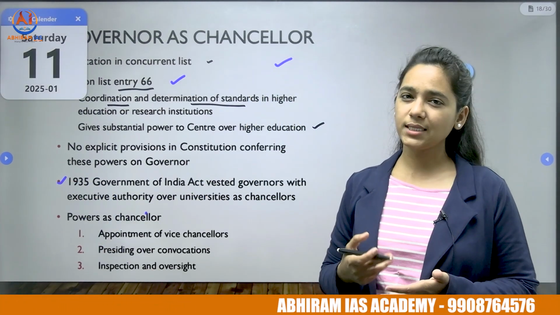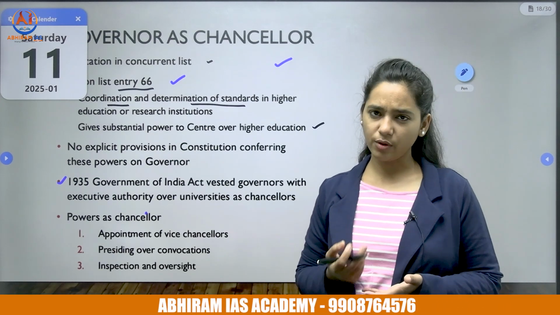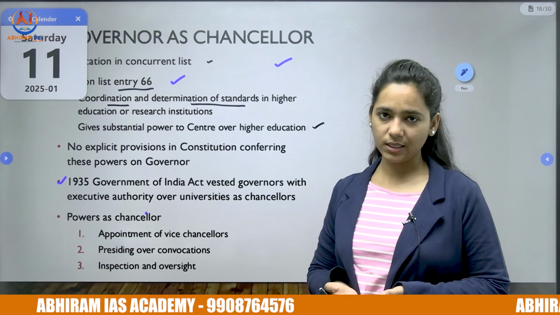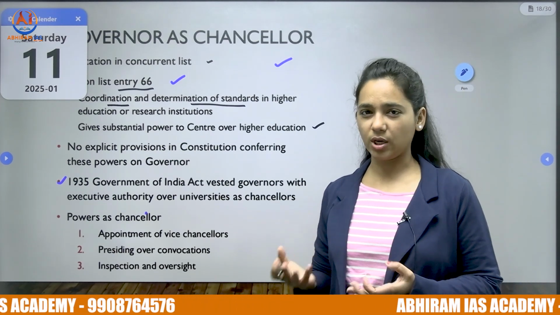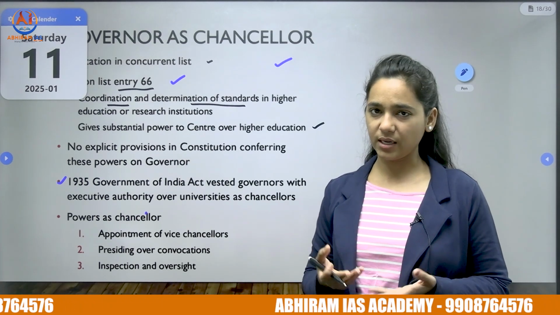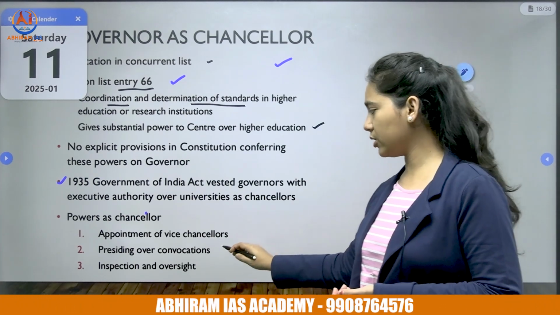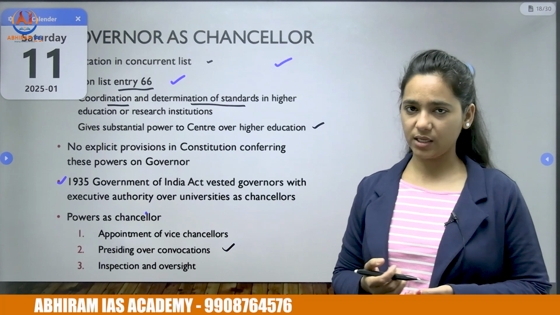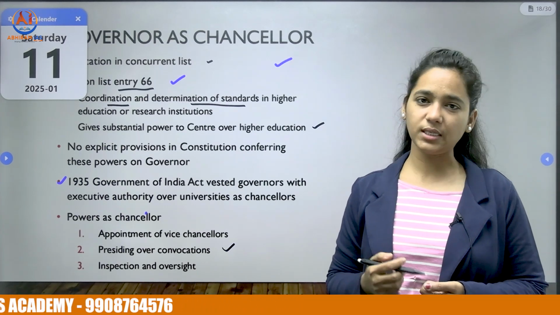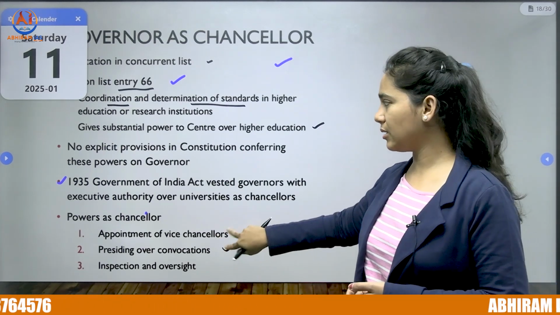So what are the powers as a chancellor? He can appoint any of the vice chancellors of the state university. He is the authority to appoint the vice chancellors, and he will attend and preside over the convocations of the colleges, and he can also inspect and have an oversight over the university's functioning anytime. So these are the powers.